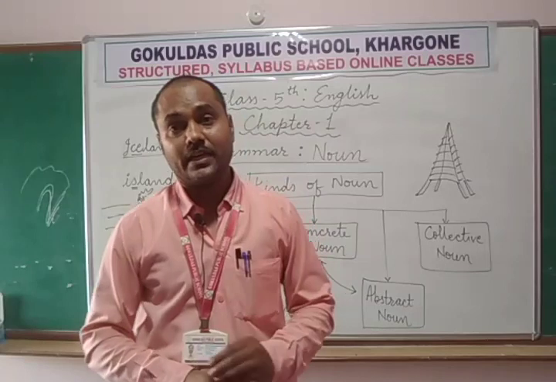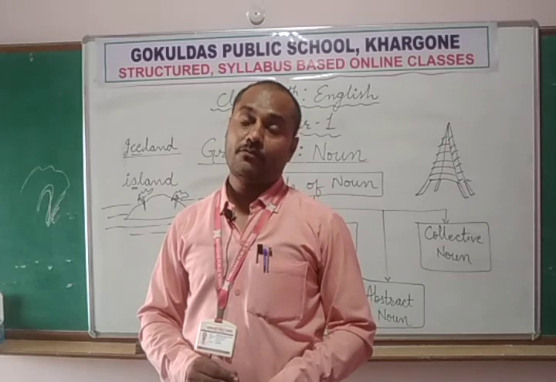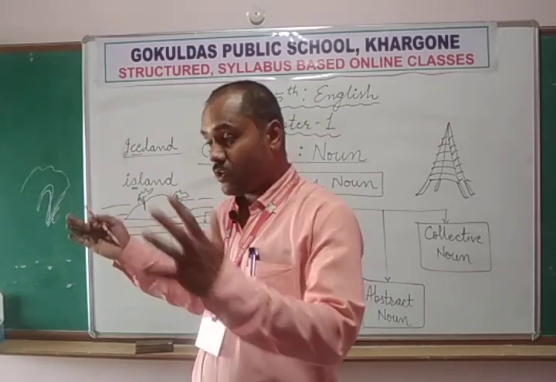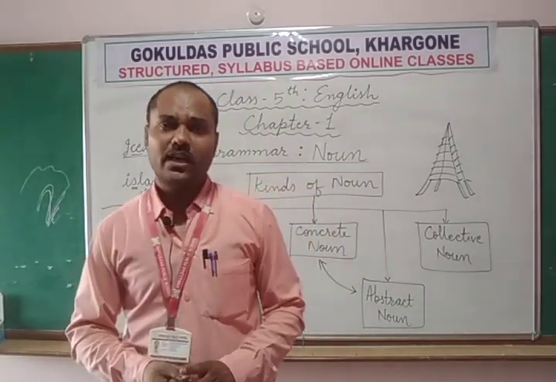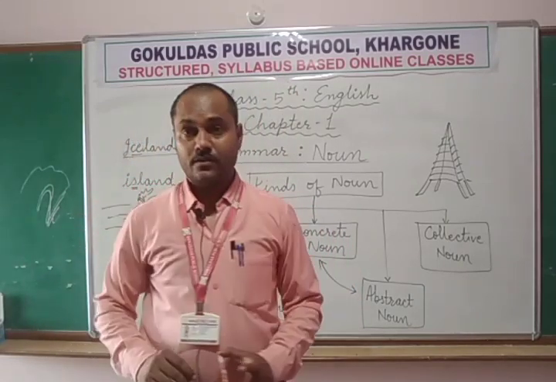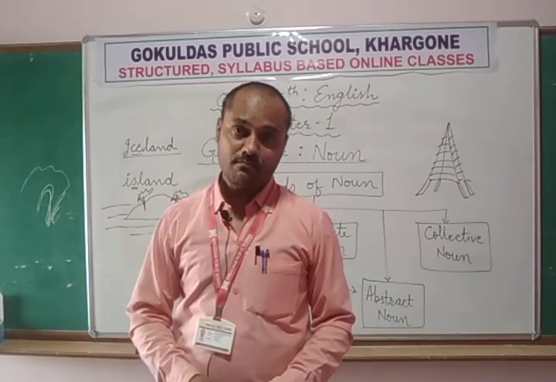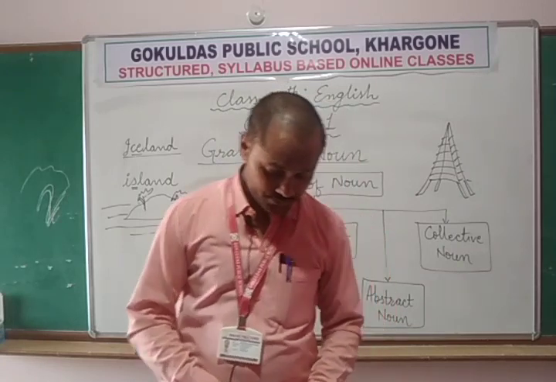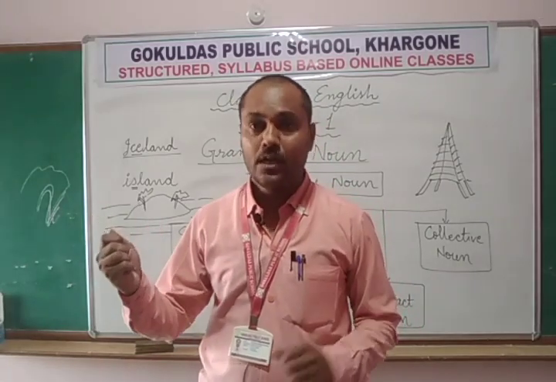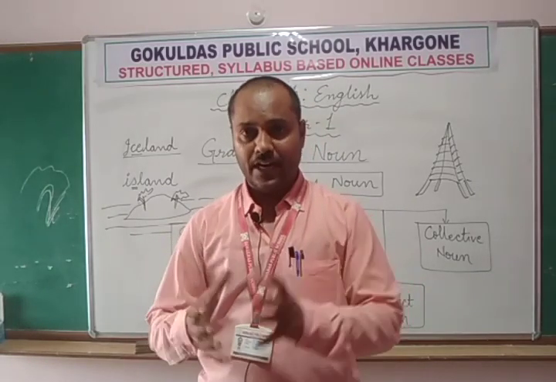So any group, just like our soldiers, the army of our soldiers, Indian soldiers are fighting against the Chinese soldiers. So a group of soldiers is called army. So there are so many groups which are given some different names. So the name of that group is called collective noun. Okay, just like the collection of flowers. If I have one single flower, it is called flower. But if I have a bouquet of flowers, if I bind it with a thread,